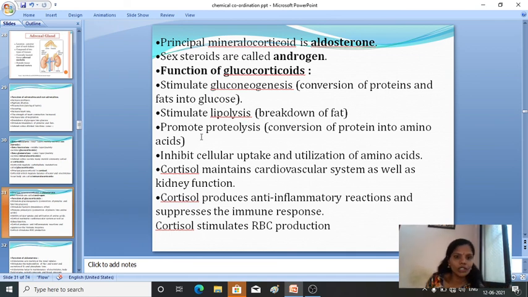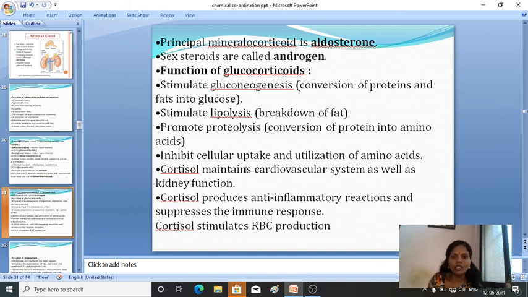Then it promotes proteolysis, which means conversion of protein into amino acids. It also inhibits cellular uptake and utilization of amino acids.